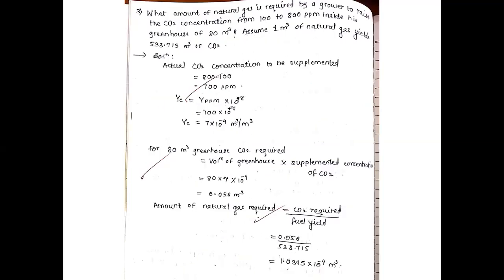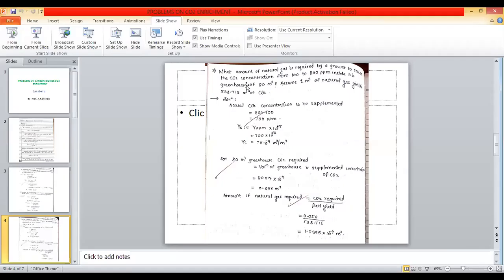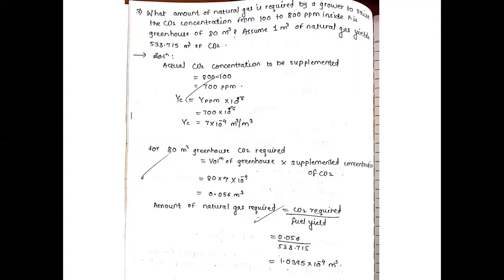Okay, next is the amount of natural gas required by a grower. The amount of natural gas required by a grower to raise the CO2 concentration from 100 to 800 ppm inside his greenhouse of 80 meter cube. Assume 1 meter cube of natural gas yields 538.715 meter cube of CO2. Find the actual CO2 concentration to be supplemented.